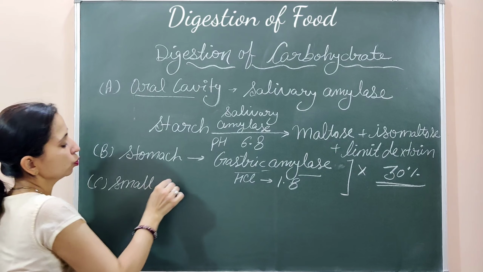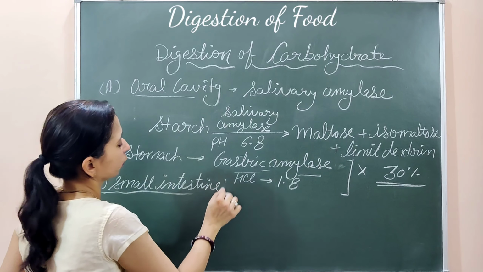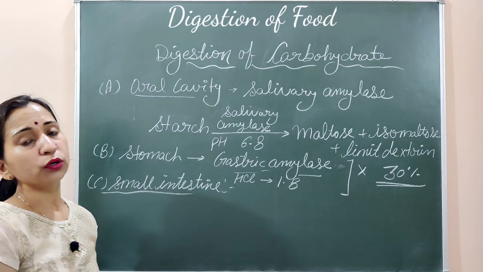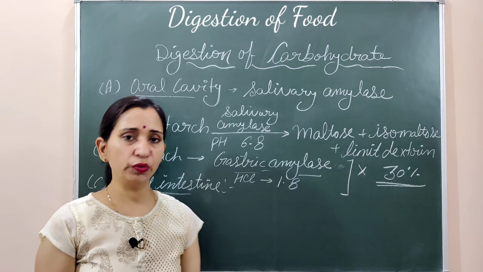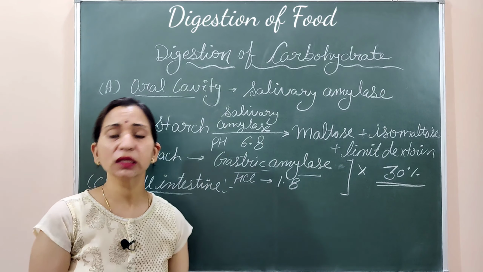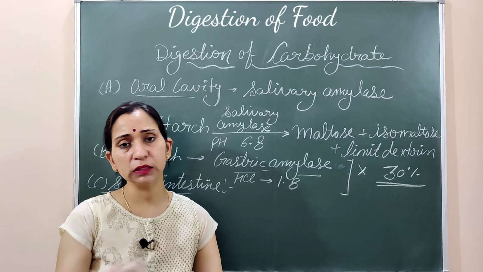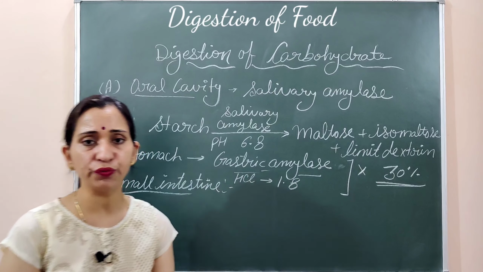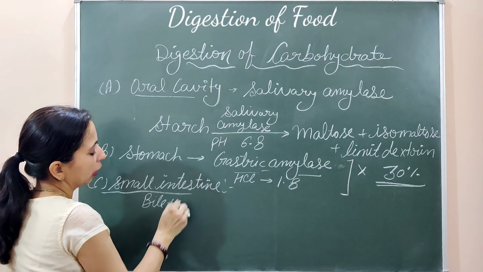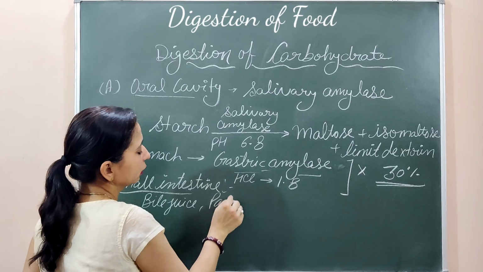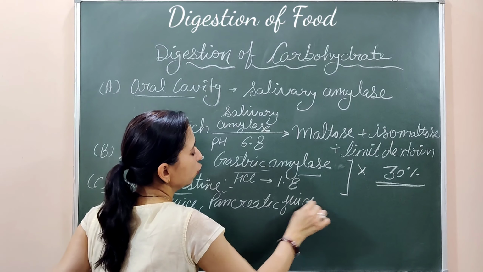Next part is small intestine. When food comes into the duodenum region of the small intestine, the bile juice and the pancreatic juice get mixed with the food. Later on the intestinal juice will also come and mix with the food. In the earlier stage the bile juice and pancreatic juice get mixed with the food. तो दोनों चीजें यहाँ पे फूड के साथ मिक्स हो गई है ड्यूडेनम के अंदर.